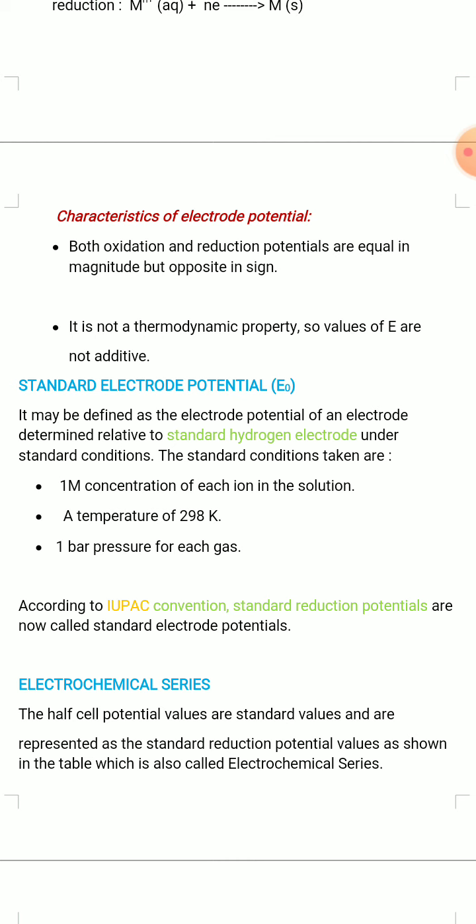That's why you have to convert the standard oxidation potential into reduction potential. It is easy to convert. You have to change the sign of the electrode potential.